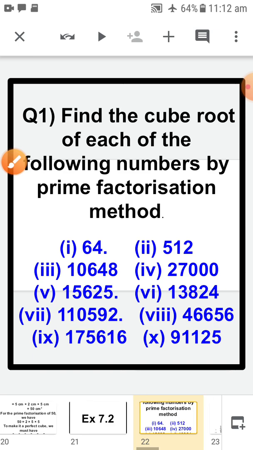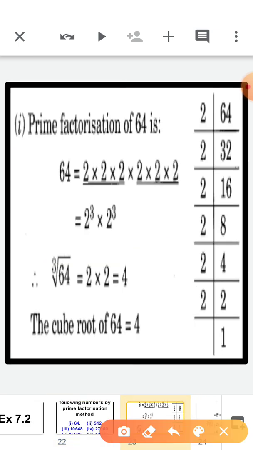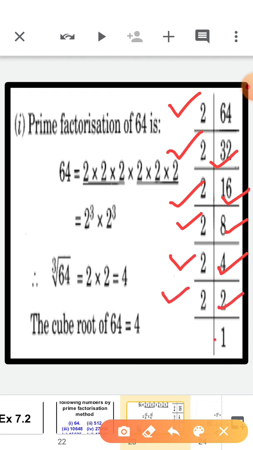So let's start with the first part, which is 64. Now 64, let's start with 2. 2 divided into 64 is 32. 2 divided into 32 is 16. 2 divided into 16 is 8. 2 divided into 8 is 4. 2 divided into 4 is 2, and 2 ones are 2.